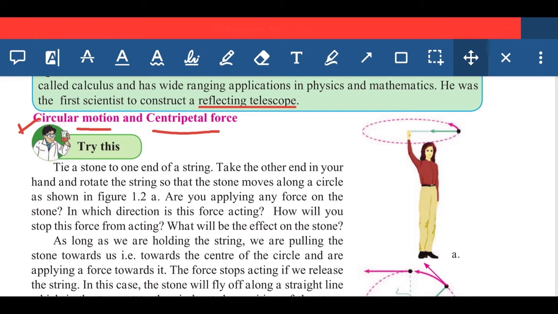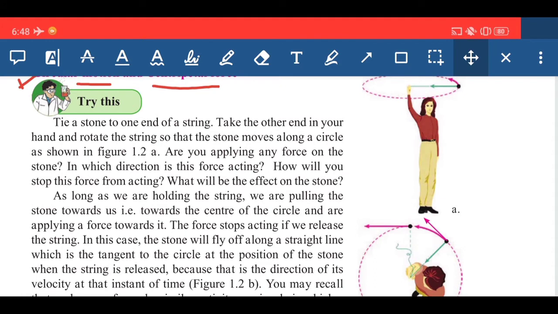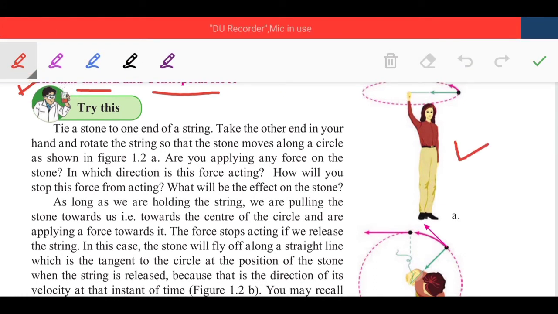Here they have given one example: tie a stone to one end of a string, take the other end in your hand and rotate the string so that the stone moves along a circle, as shown in figure 1.2a. So here you have to observe this figure 1.2a.